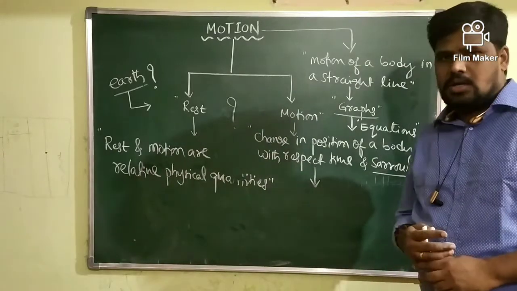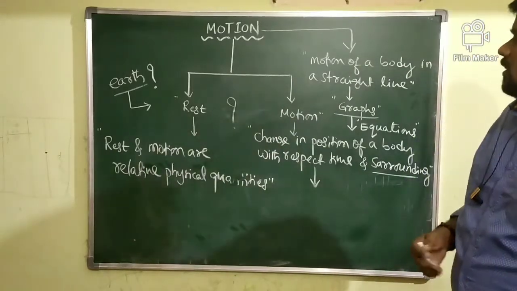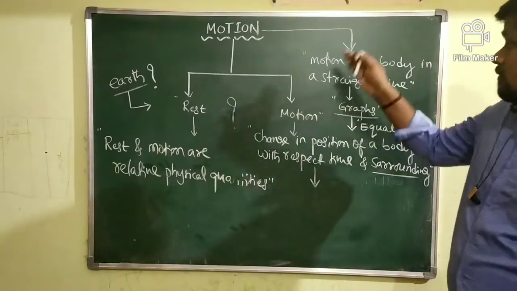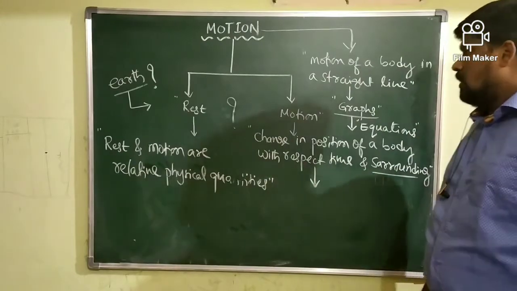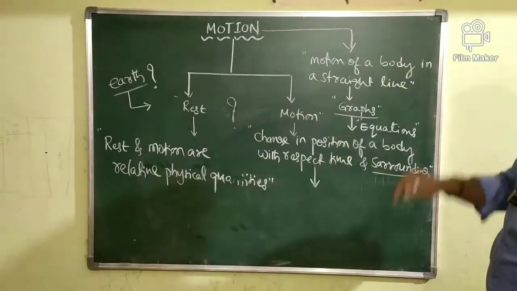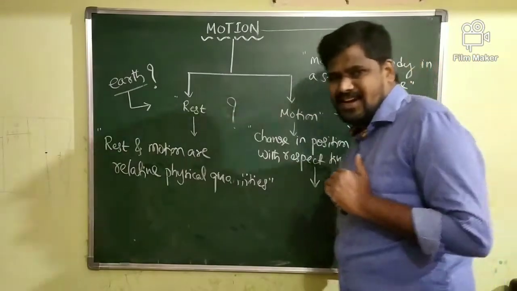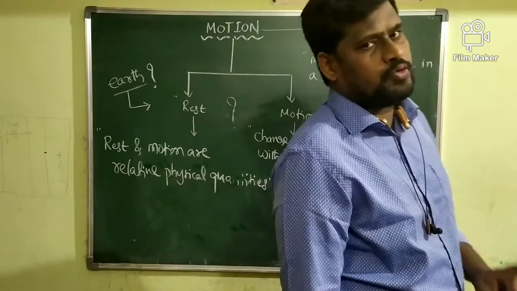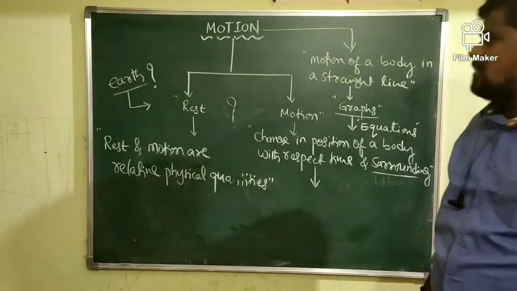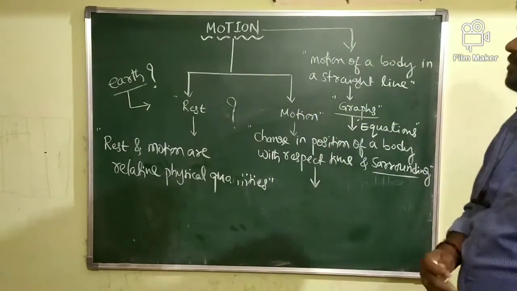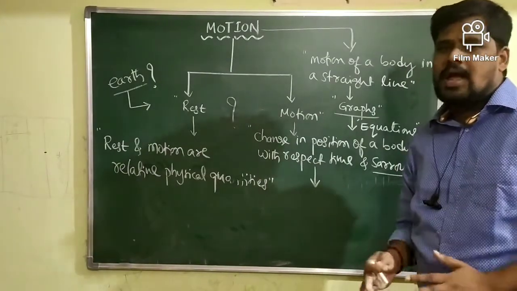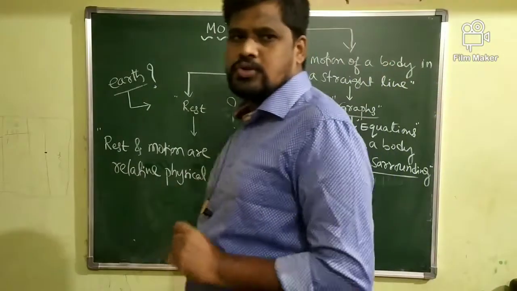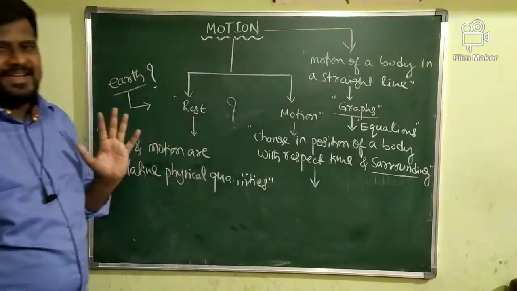Therefore, in this particular lesson, that is motion, we are concentrating on which type of motion? Many types of motion we have. We are concentrating on motion of a body in a straight line. It is also called one-dimensional motion. Motion of a body along a straight line is also called one-dimensional motion. Therefore, in the entire lesson, we are concentrating on motion of a body along a straight line.